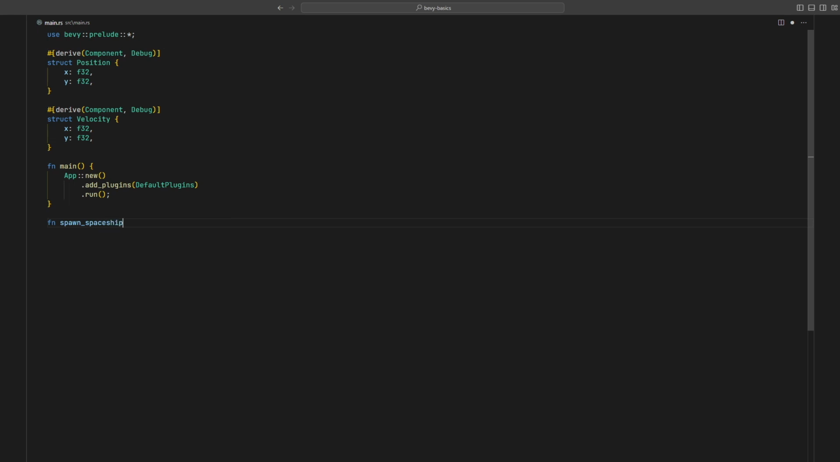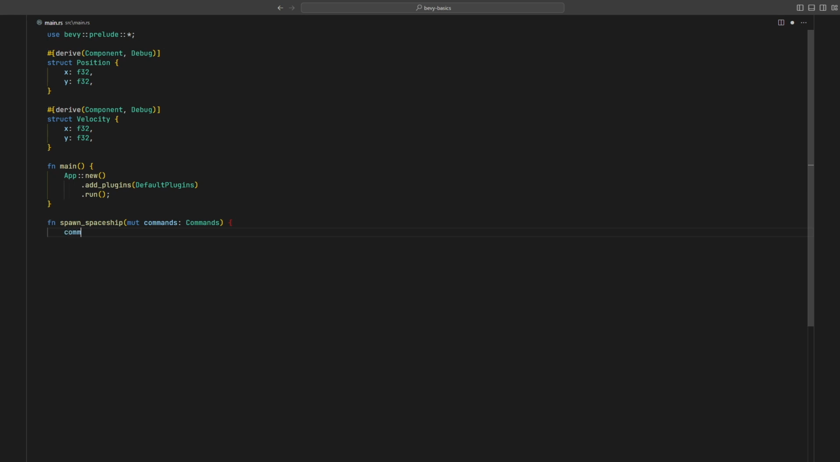Next, we'll define the spawn spaceship function. Add mut commands to your system's function parameters to obtain a command queue. As we discussed, the command queue enables modifications to the world, ensuring safe and orderly changes within the ECS environment by deferring the execution of those commands to another system that Bevy runs later.